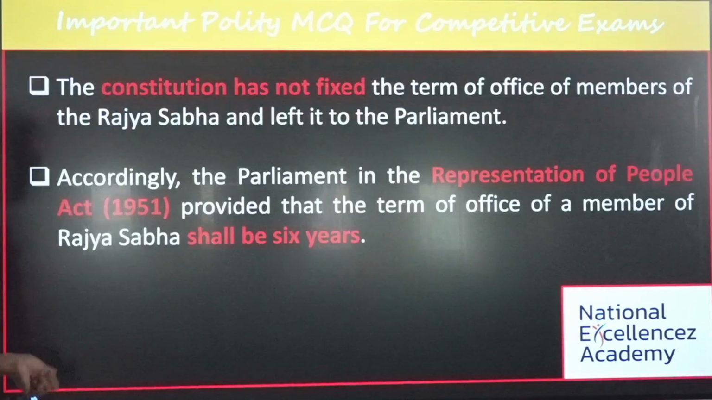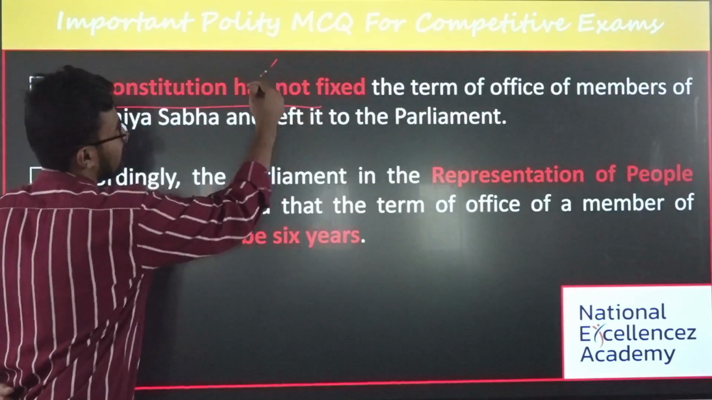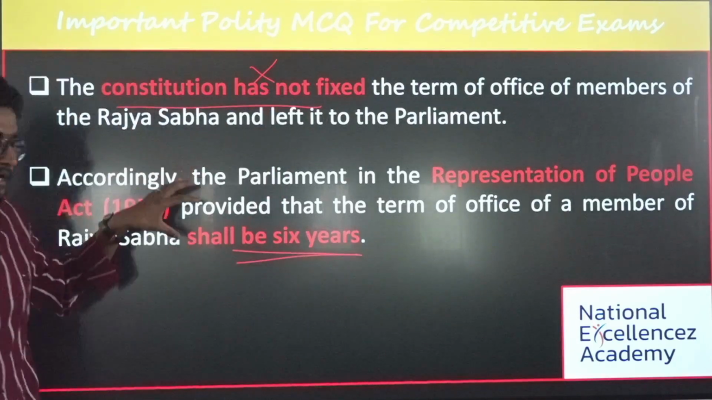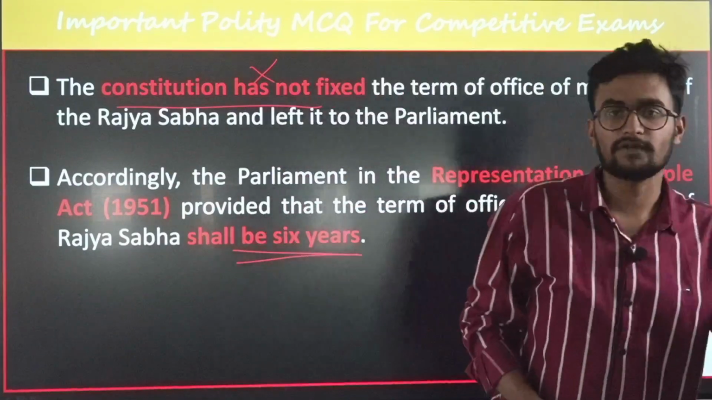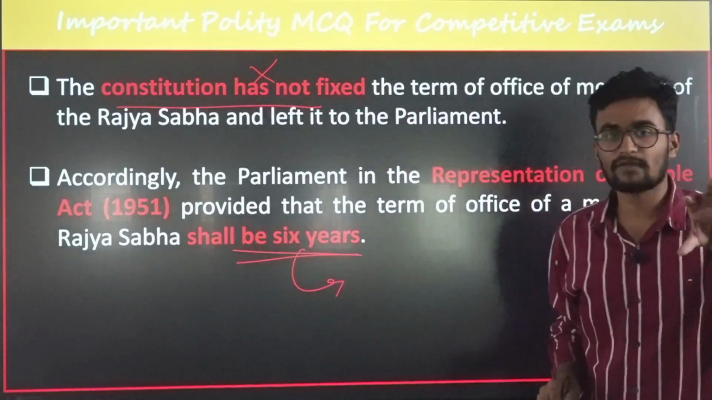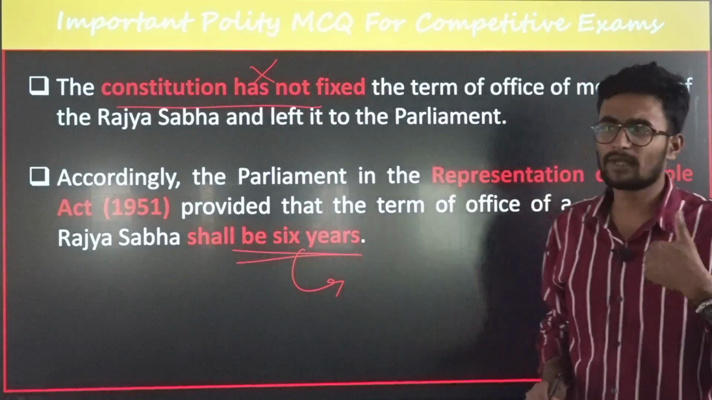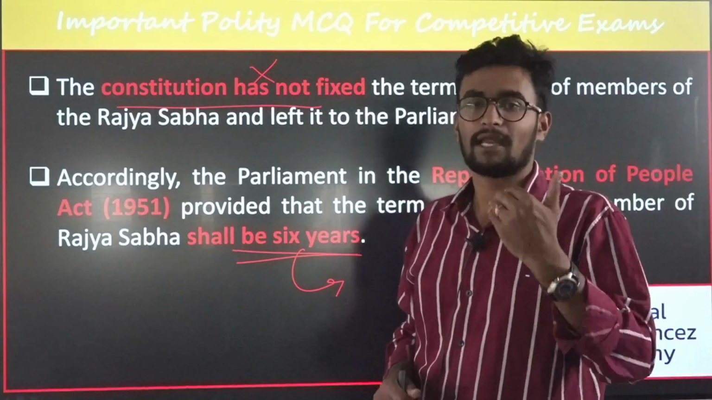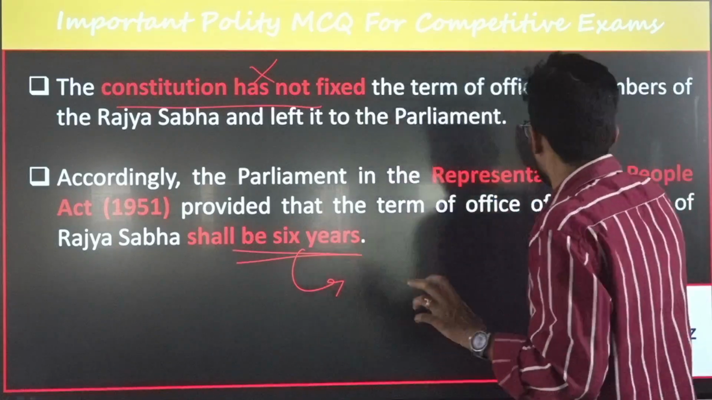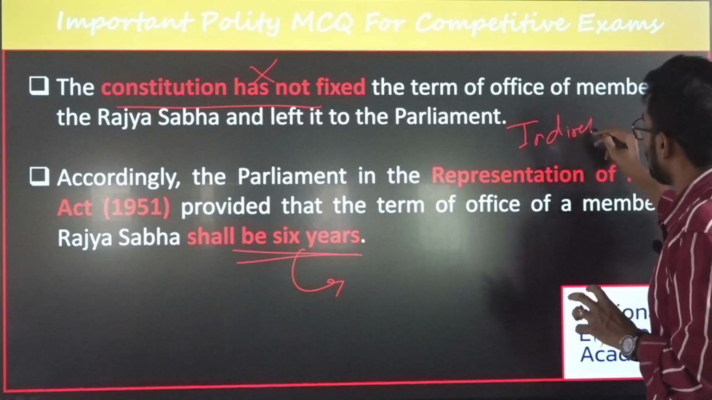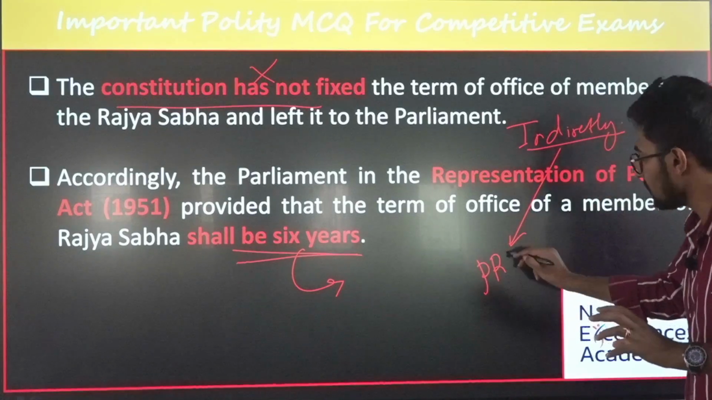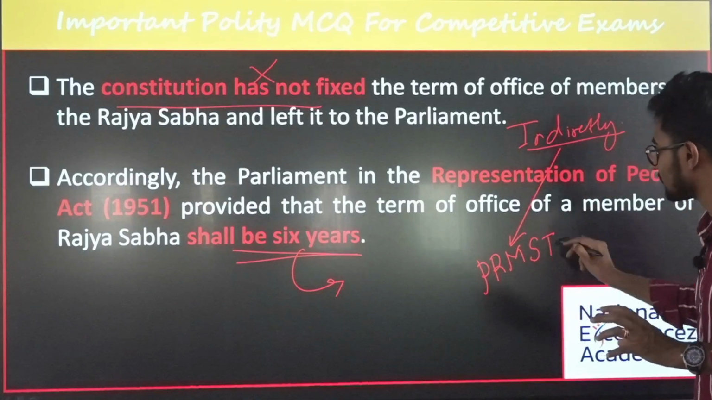See, this has not been mentioned in our Constitution. And the second important thing is, the Rajya Sabha members' term is 6 years, and one third of members retire every second year or every third year. The next question is how they are elected. They are elected indirectly, based on proportional representation by means of the single transferable vote.